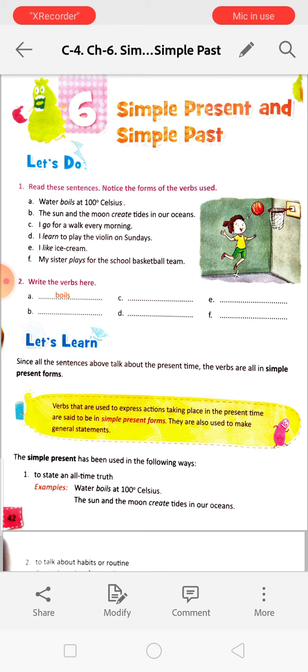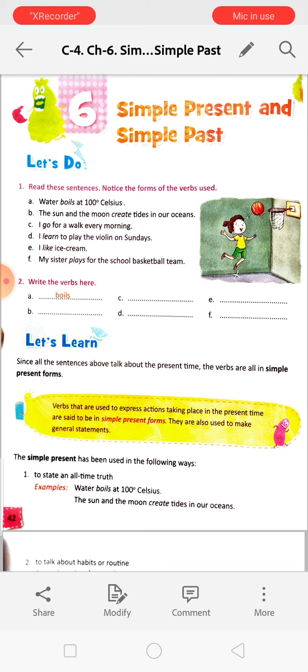My pet mongoose runs very fast. So this is all-time truth, because they run very fast all the time. The rains come after the summer. This is also all-time truth. Jontia makes very nice momos. This is habit. And the rest of the things you will do by yourself.